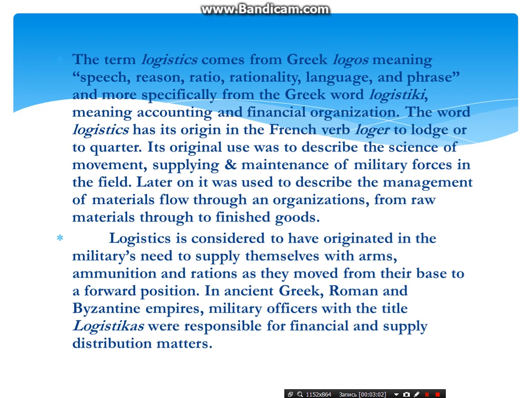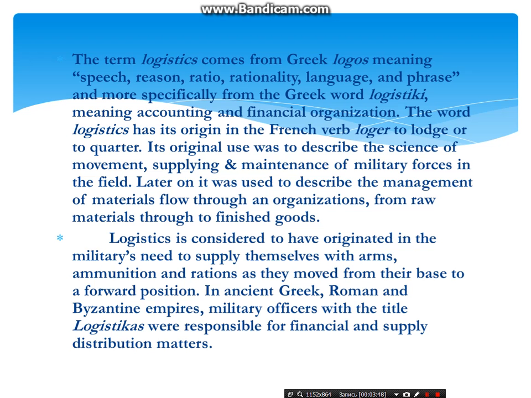The term logistics comes from Greek logos, meaning speech, reason, ratio, rationality, language, and phrase, and more specifically from the Greek word logistiki, meaning accounting and financial organization. The word logistics has its origin in the French verb loger, to lodge or to quarter. Its original use was to describe the science of movement, supplying and maintenance of military forces in the field. Later on, it was used to describe the management of materials flow through an organization from raw materials through to finished goods.